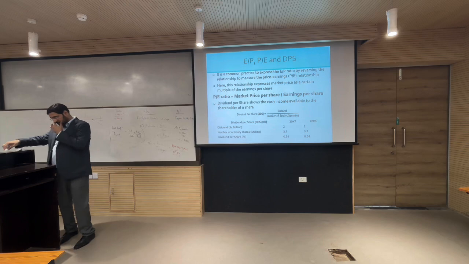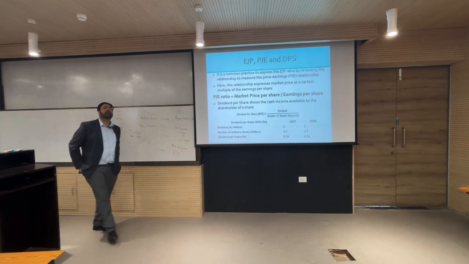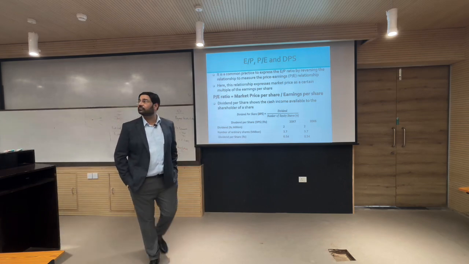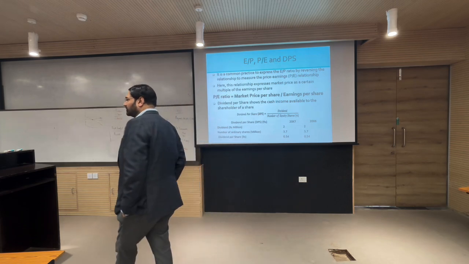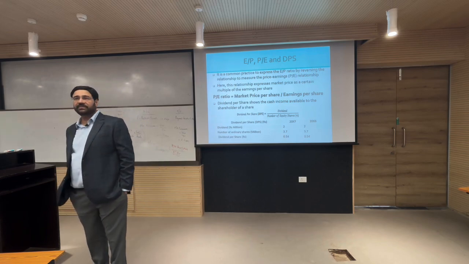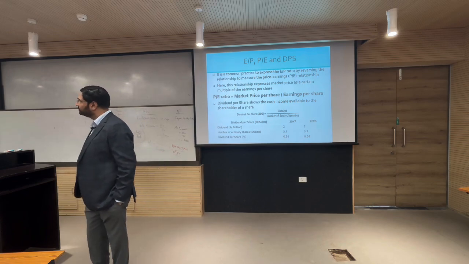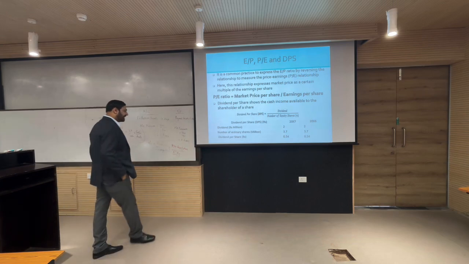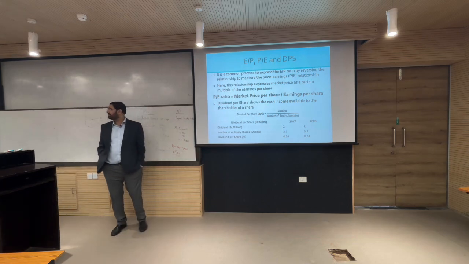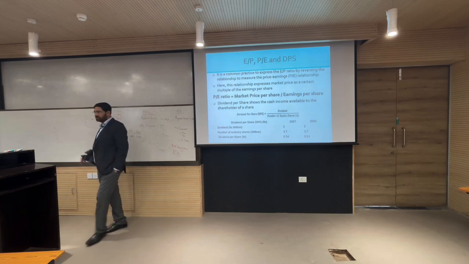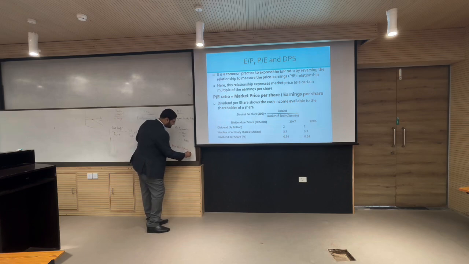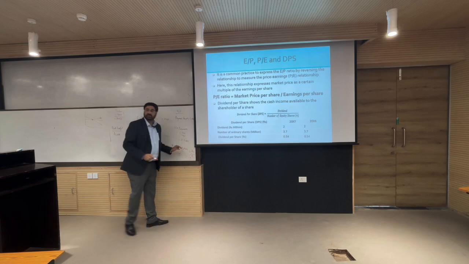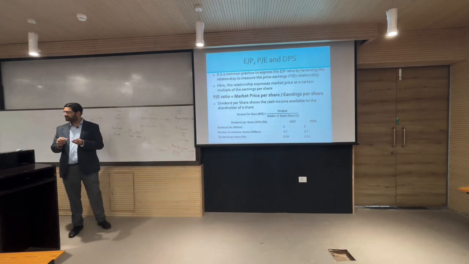Your share is trading, your share is having an EPS of 2 rupees, we just saw. 1 lakh shares, earning was 2 lakh total, on a per share basis 2 rupees per share. So, the EPS is 2 rupees per share. Now, the market price per share is, say, 20 rupees. So, market price is 20 per share, earnings per share is 2. So, my price to earnings ratio is 10 times. Are you getting the essence of it?